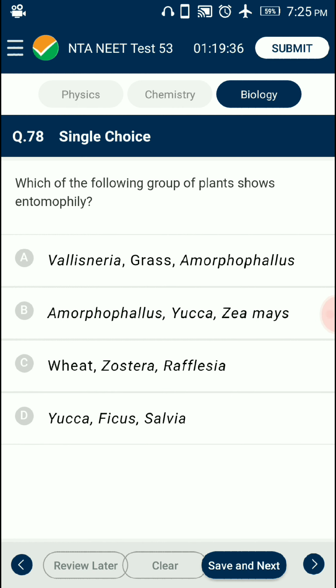Question number 78. Which of the following groups of plants shows entomophily? Yucca is pollinated by the moth Pronuba during the process of laying eggs. Ficus is pollinated by the gall wasp Blastophaga, which lays its eggs in the gall flower of the hypanthodium inflorescence. Salvia shows the lever mechanism of pollination by insects. So the answer is option D, Yucca, Ficus and Salvia.